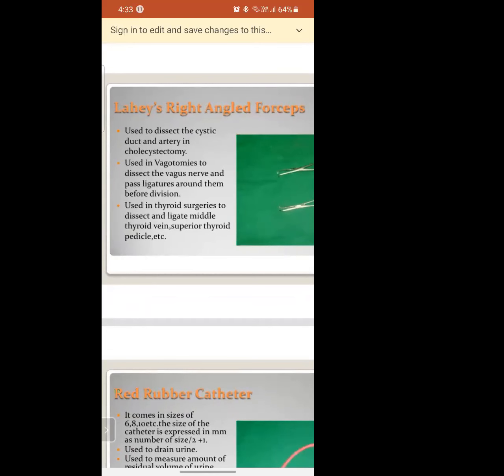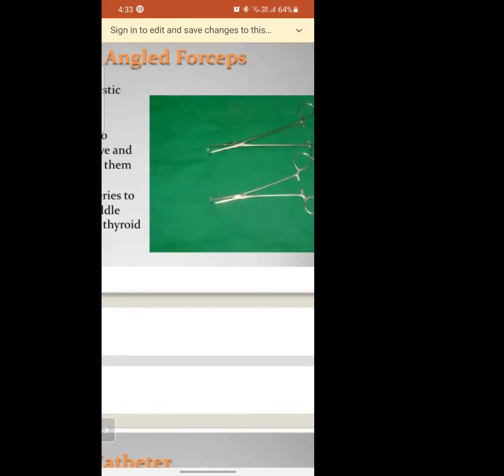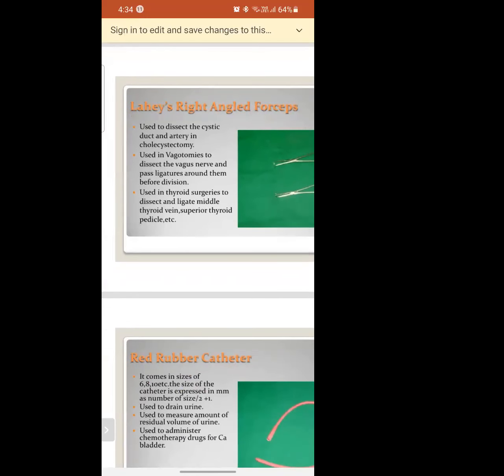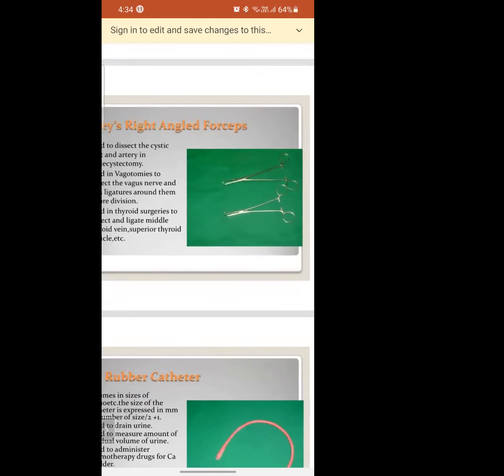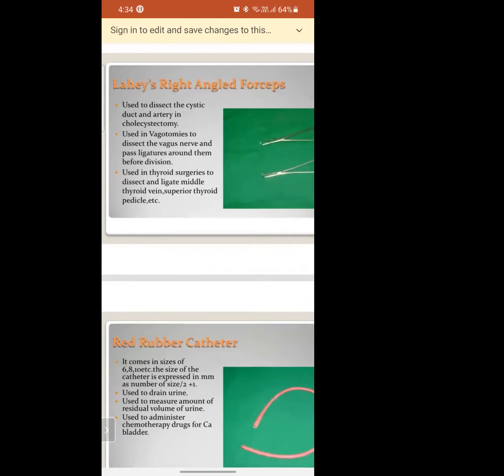Okay, it is a Lehman's right angle forceps. Everything is similar. Yes, no? The Lehman's right angle forceps is also used in cholecystectomy. Even this is mainly used in thyroid surgeries. To dissect, in the sense to cut. To cut the layers or to cut the thyroid veins, you use this Lehman's right angle forceps.